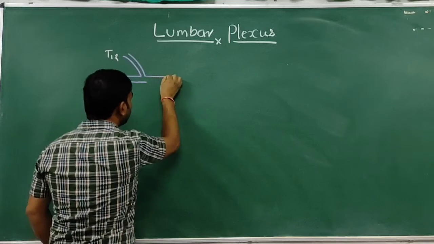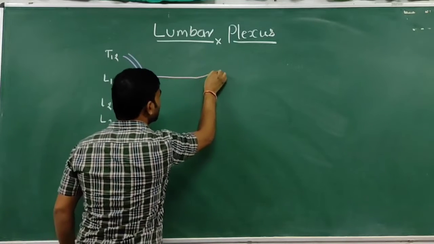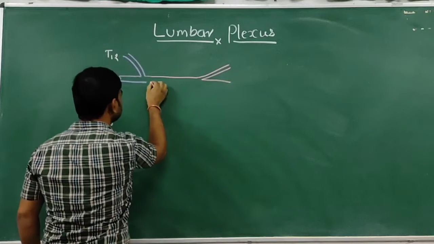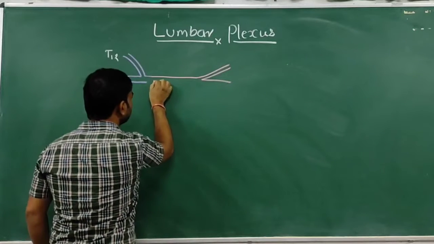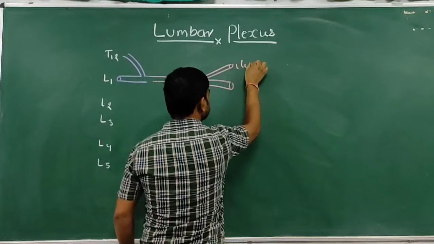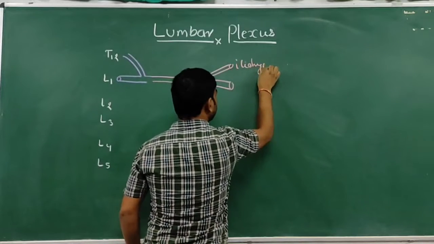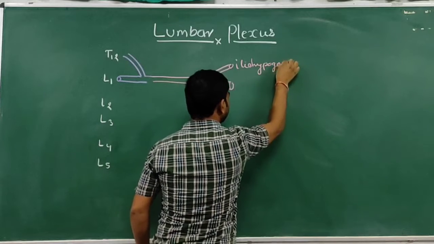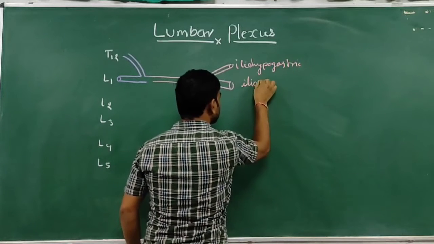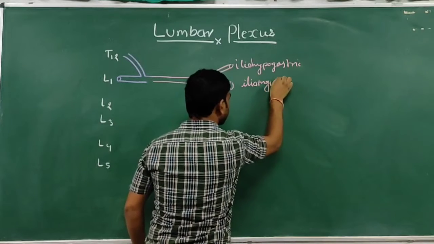So this is the larger branch, which divides to give us two branches: that is the iliohypogastric branch and the ilioinguinal branch.